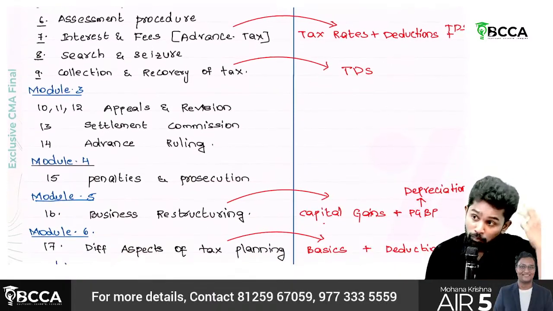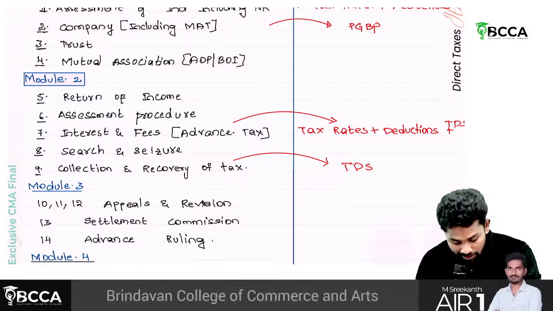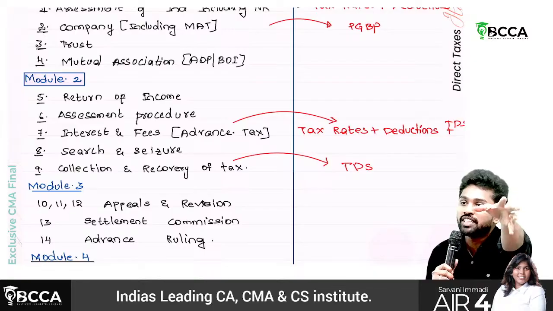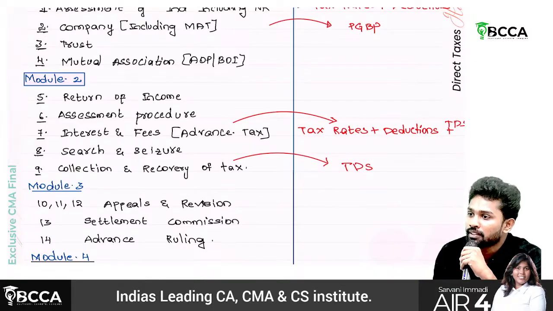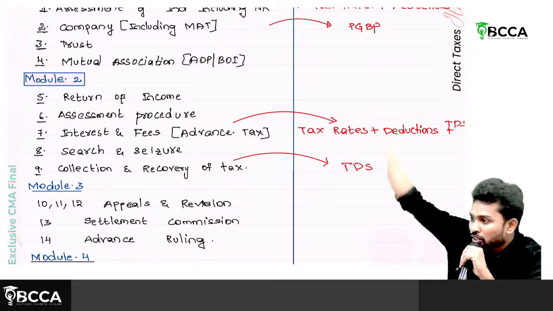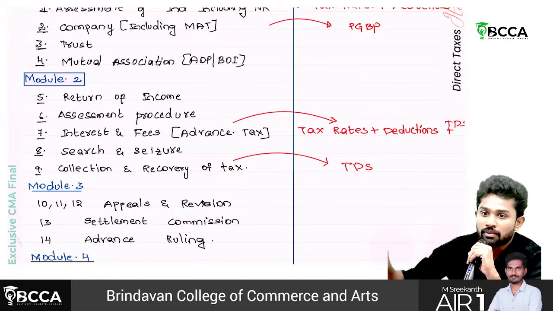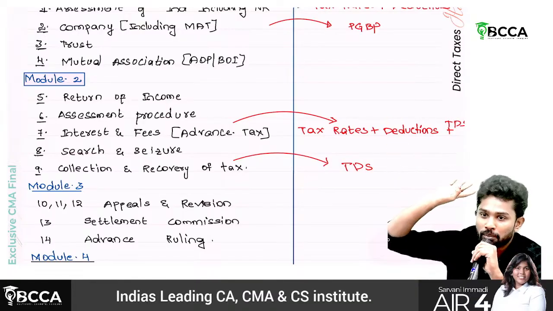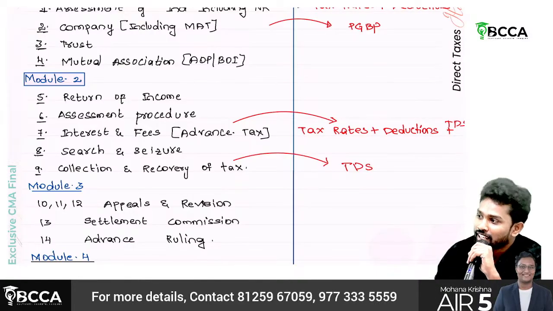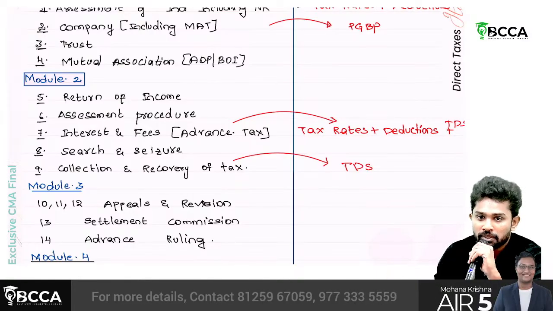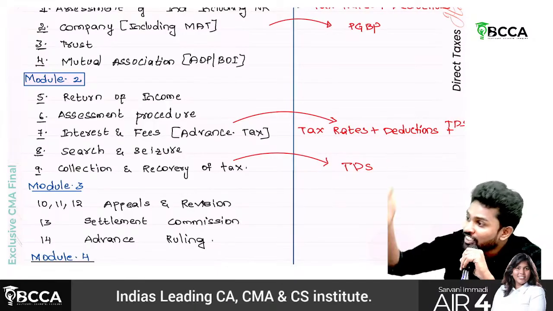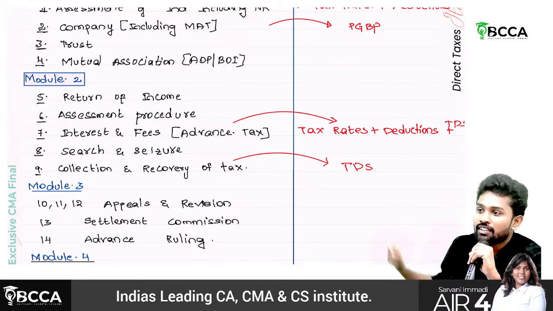Then module 3. Sir, for these chapters, interest and advance tax. See, the question may be straight away regarding computing the advance tax. Sir, but on what will tax be computed? Incomes only, right? For that you should know the basics again. If it is rental income, taxable under which head? House property head. Salary income, salary head. Interest, other sources. Business income, business. If there is a sale of house property, capital gains. So all that you should already know to compute the advance tax.